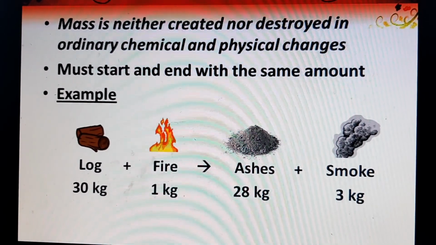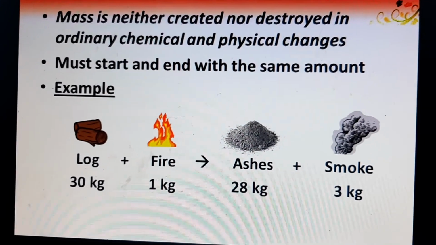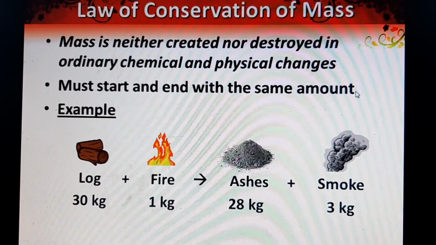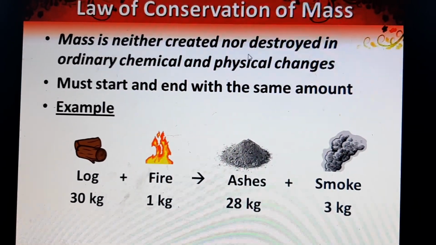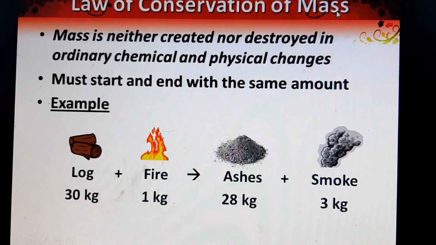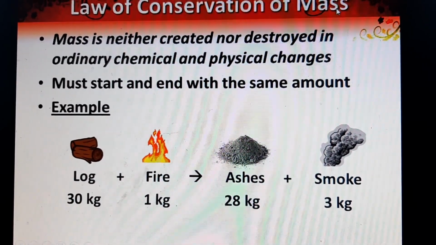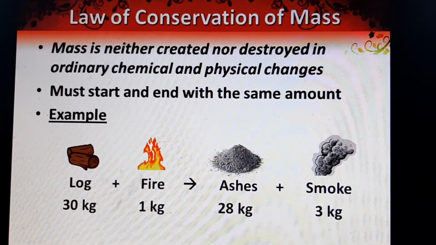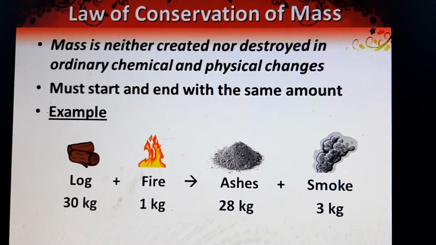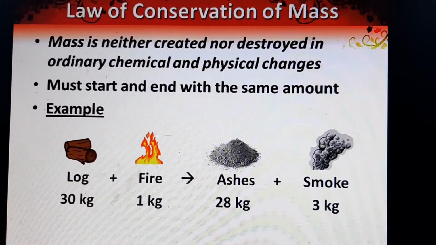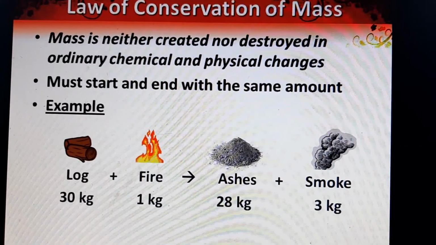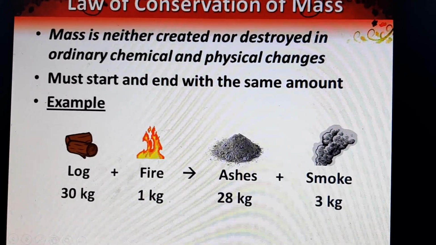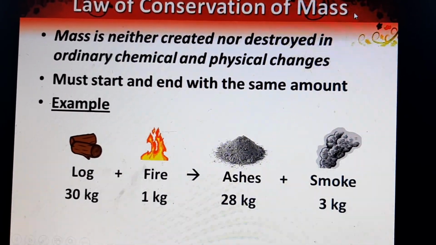And if you have 31 kg and in the end product you only have 30 kg, that means we will say 1 kg is lost. That will be against the law of conservation of mass, because it says that mass cannot be created, mass cannot be destroyed. But we know that there is a limitation for this law. Do you remember what we studied in the last chapter of physics in your 10th standard? We studied about nuclear reaction, and you know that in a nuclear reaction, always the mass of the reactant is more than the mass of the product.